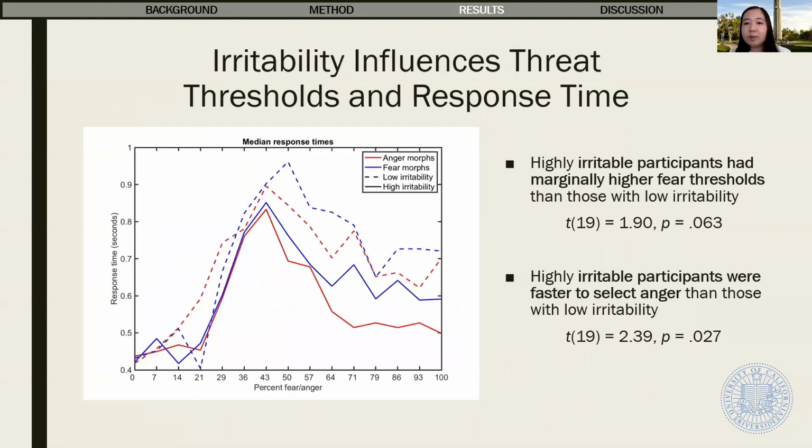Previous work finds that irritability is related to a reduced anger threshold. Surprisingly, we found that people with high irritability had increased fear thresholds than people with low irritability, which was opposite of the direction we found for people with high trait and state anxiety. However, we also found that people with high irritability were faster to label an expression as angry than those with low irritability, indicating that they may have an increased sensitivity to angry but not fearful faces.